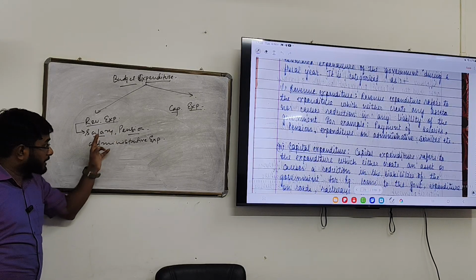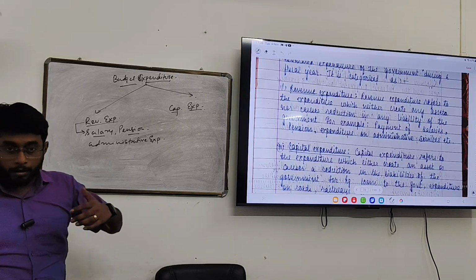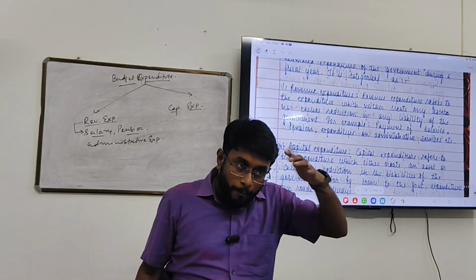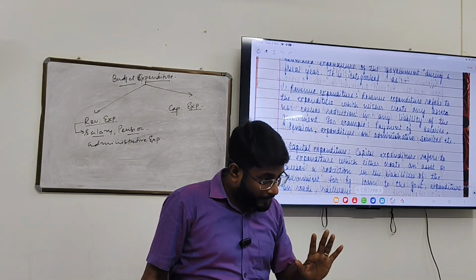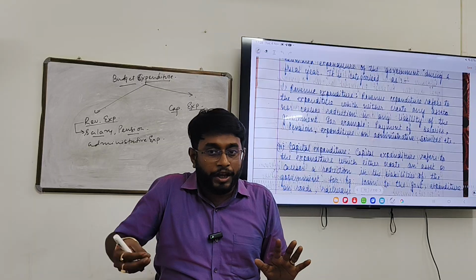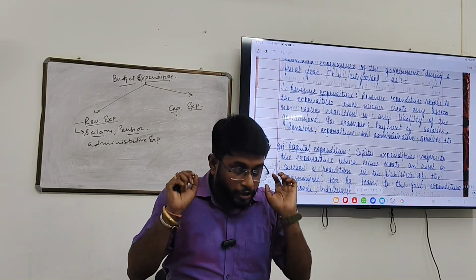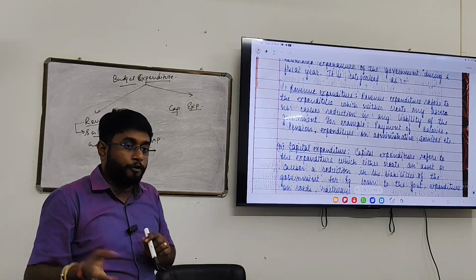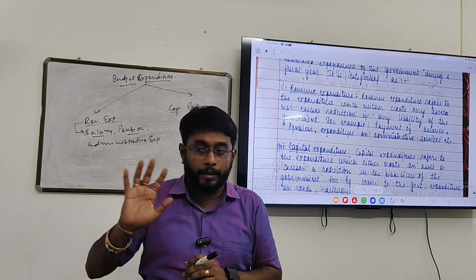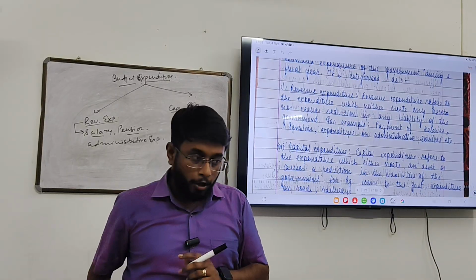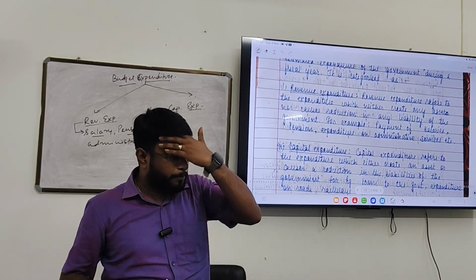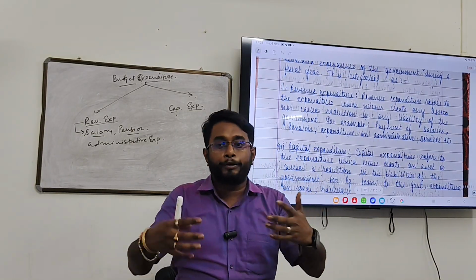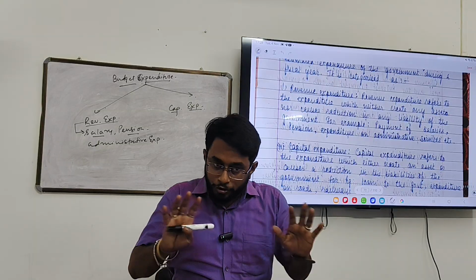The salaries that the government is giving to its employees, and the expense of maintaining administration, law and order, is not a burden on the government, but it is not creating or generating any asset. Now the question is, why is it not a burden? Because when the government gives salary to its employee, indirectly the government is receiving many things, so it is not a burden. The government is not paying salary for nothing; the employee goes to office, works day and night, and contributes to the GDP of the country, so it is not a burden.